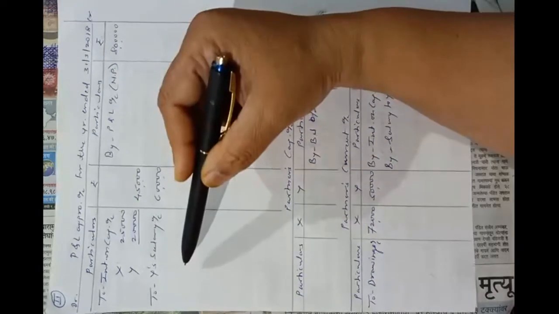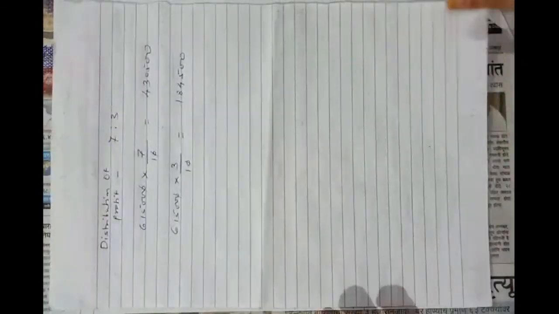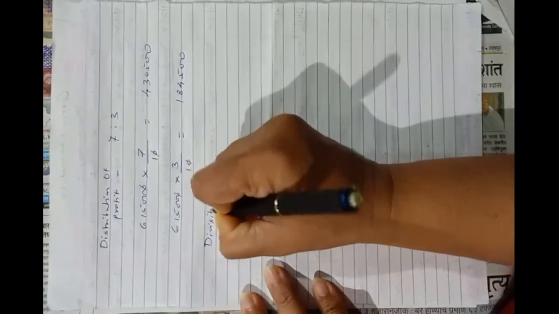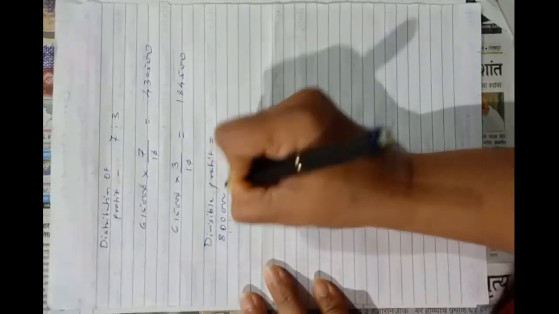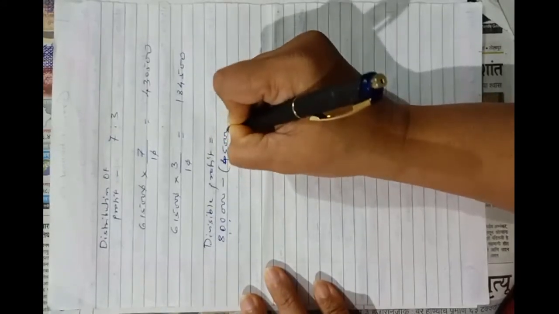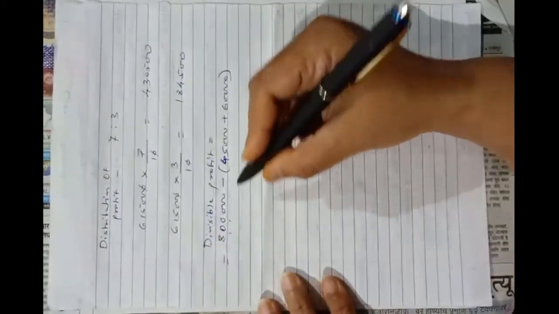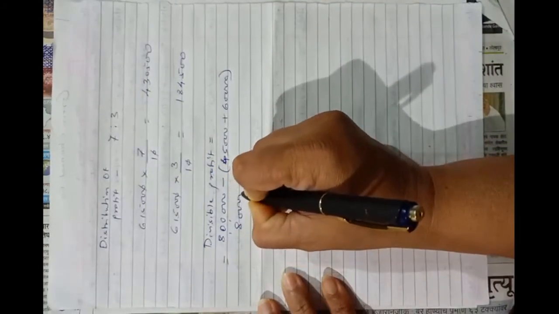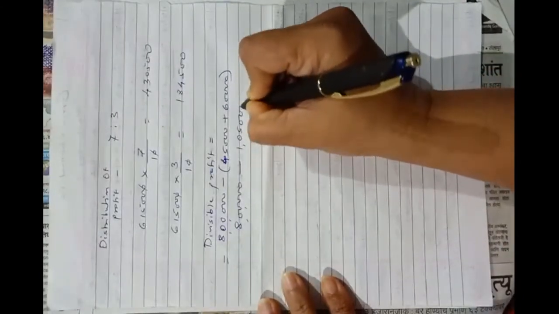Out of that, 10% amount will be transferred to general reserve. Okay, so here on this page we will calculate it. Divisible profit is equal to 8 lakhs minus 45,000 plus 60,000. Okay, 8 lakhs minus 45,000 plus 60,000, so it is 8 lakhs minus 45 plus 60 means 1,05,000.